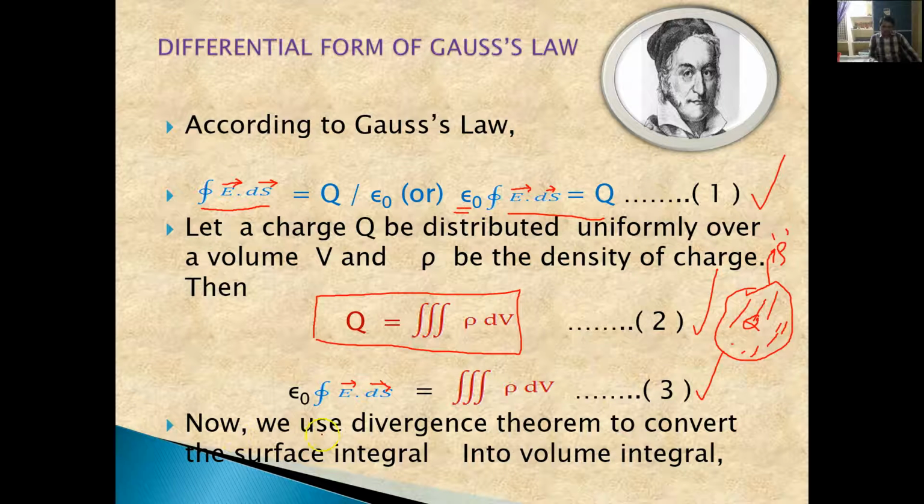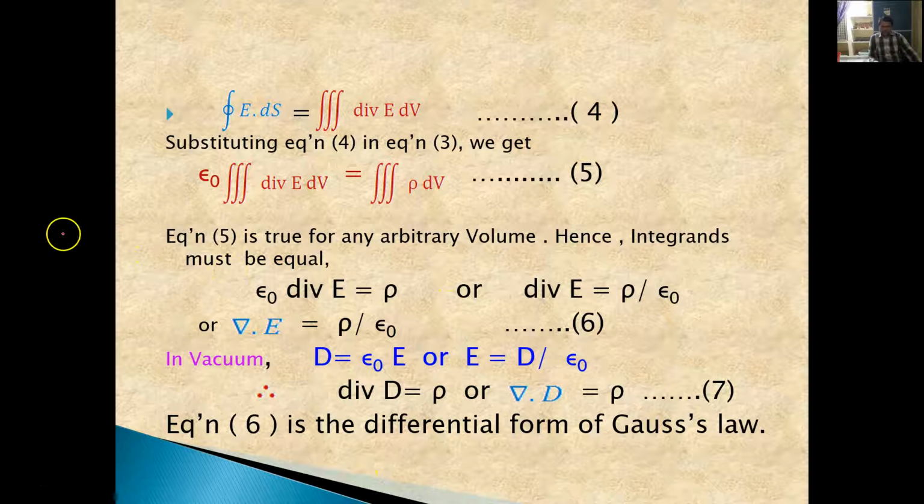Now what we have to do is use the Gauss divergence theorem to convert this surface integral into a volume integral. The left portion is a surface integral, whereas the right side part is a volume integral. So we are using the Gauss divergence theorem to convert this surface integral to a volume integral. This is the actual equation we have, which we take as the fourth equation.